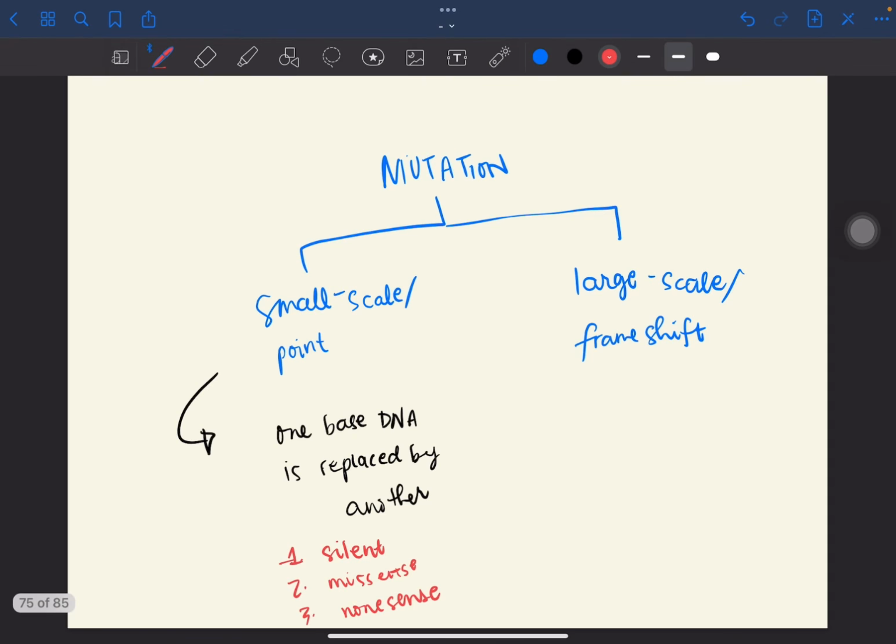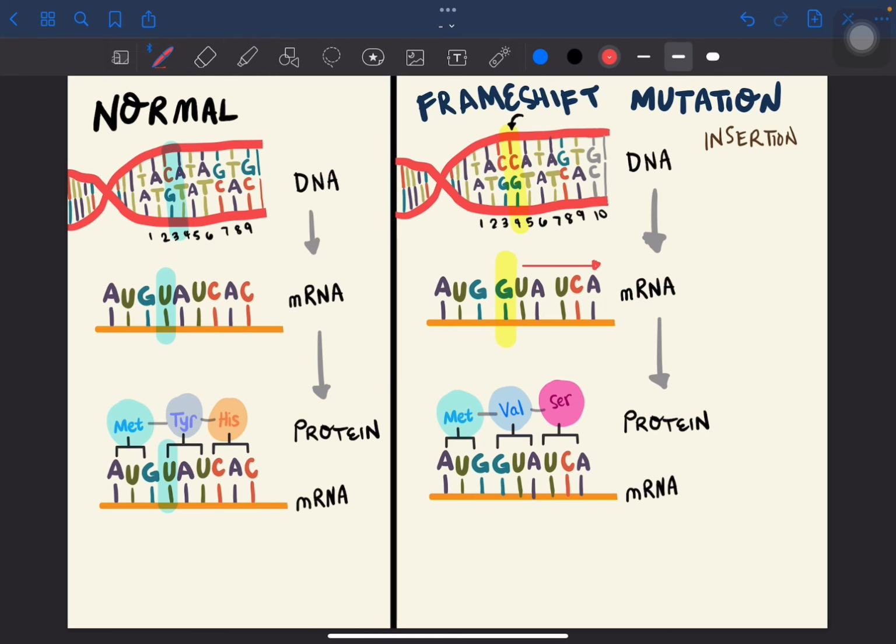Okay, so now that we're done with silent, missense, and nonsense mutations, we will now go to large-scale or frameshift mutations. So there are 2 types. There's insertion and deletion. Okay, so remember na yung codons ay base triplets. So they are read by 3. Now, if for example, during DNA synthesis, may isa or dalawang nucleic acids na mai-insert or delete, ang resulta nito ay frameshift mutation. So, makikita mo sa figure na may na-insert na base, this one in position 4.